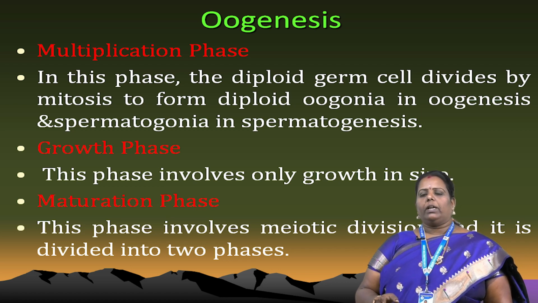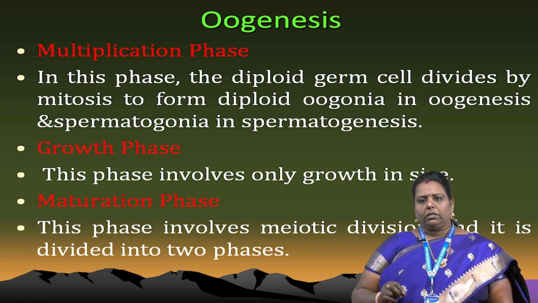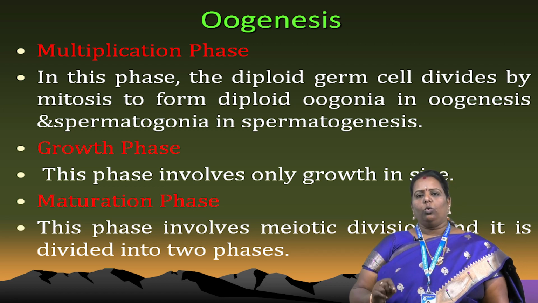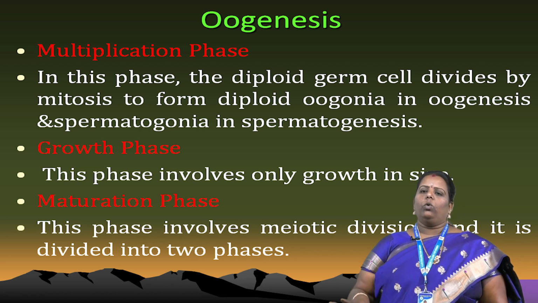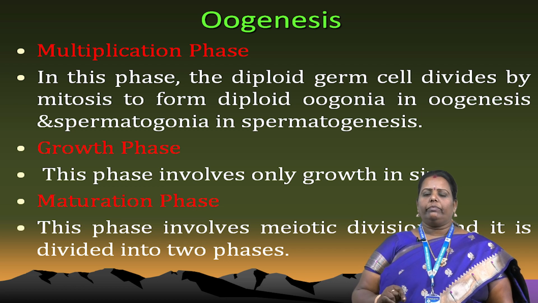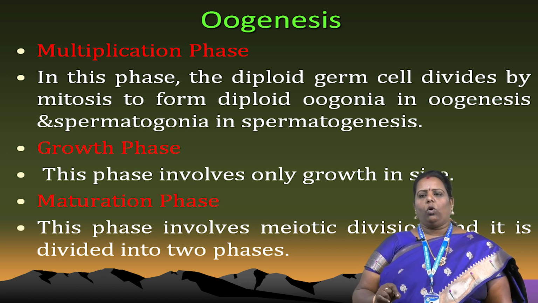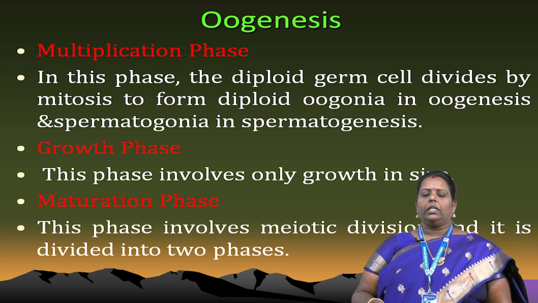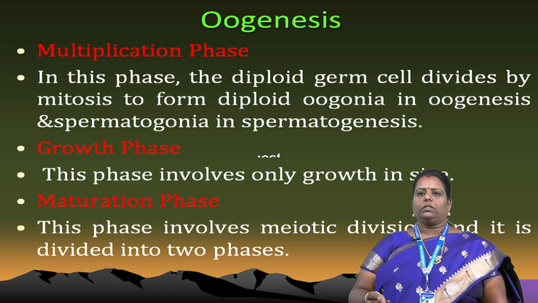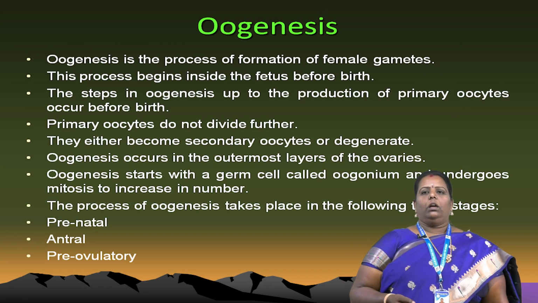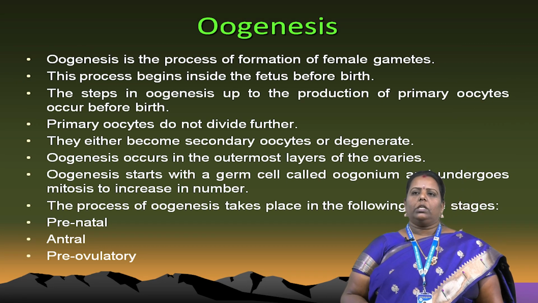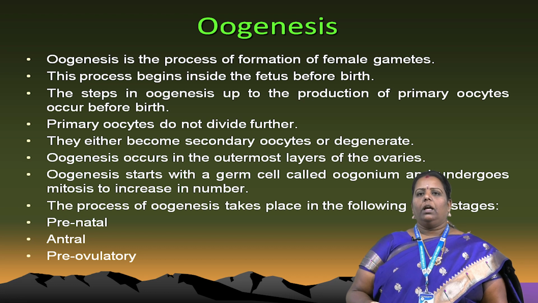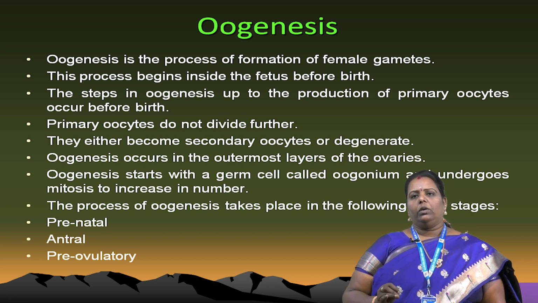During the growth phase, what stages occur? This phase involves only growth in the size of the ovum. Next is the maturation phase. This phase involves meiotic division, and it is divided into 2 phases. Next, oogenesis is normally the process of formation of the female gamete. It's very important, just note it.